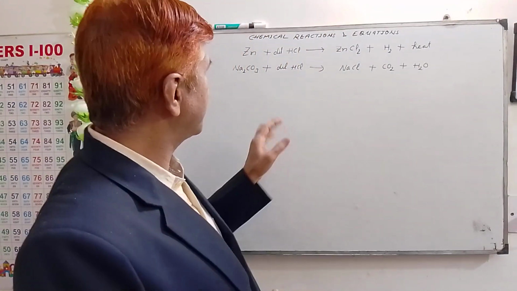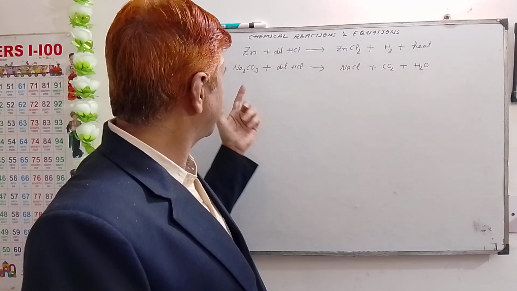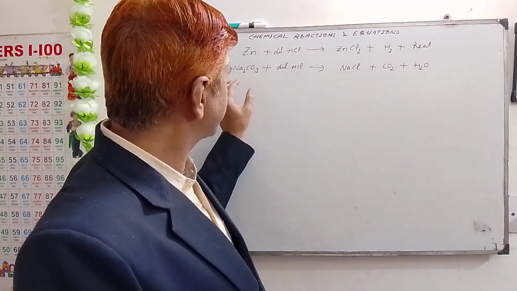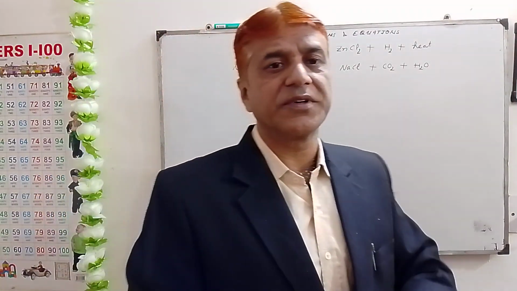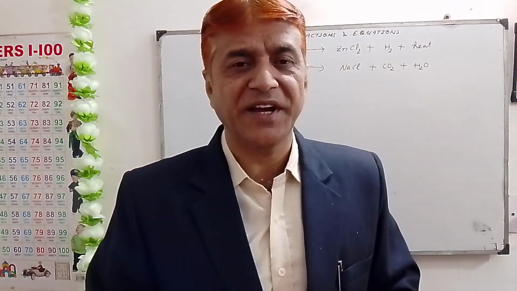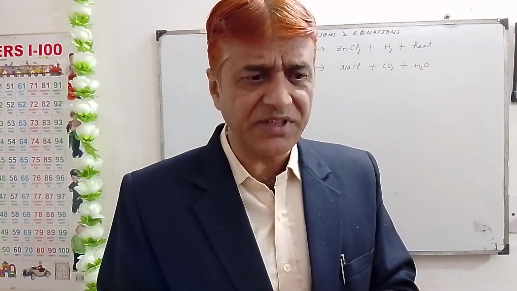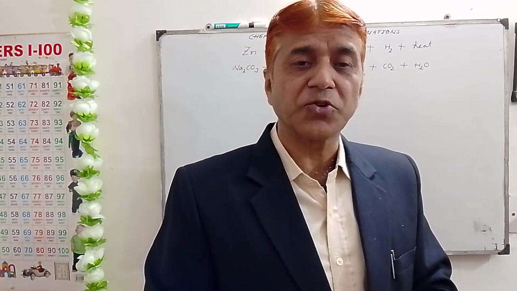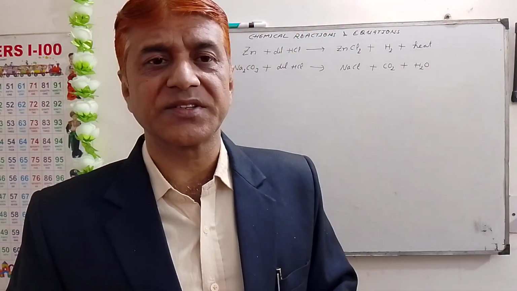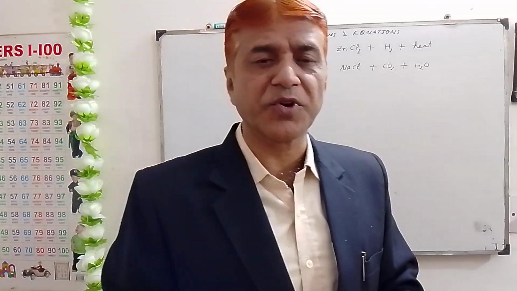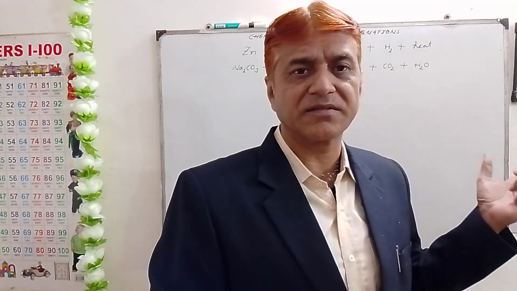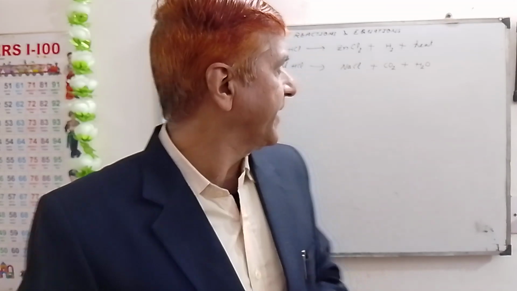And we had also covered the reaction of metal carbonates and metal hydrogen carbonates with the mineral acids. In such reactions, carbon dioxide gas is produced. This we had studied in the last video.